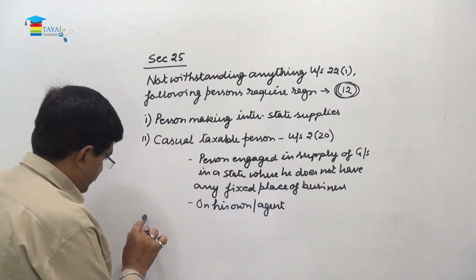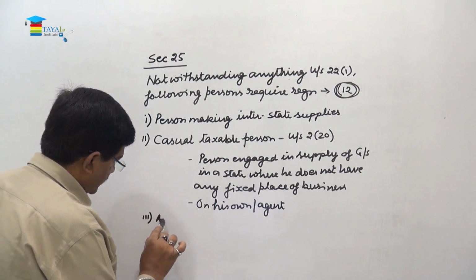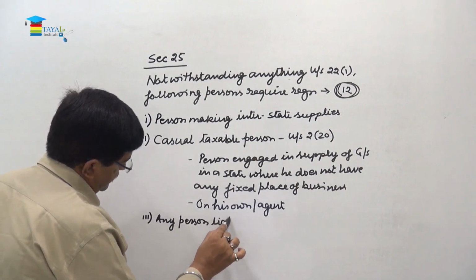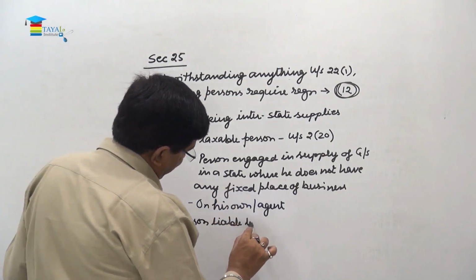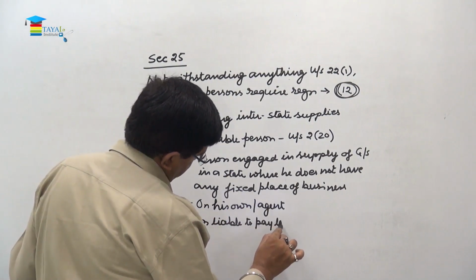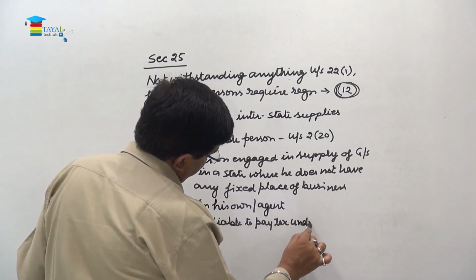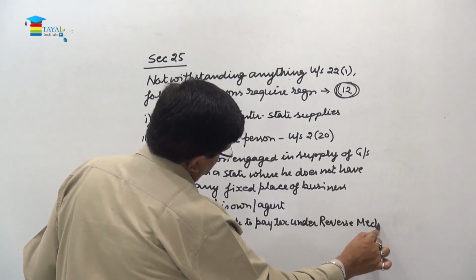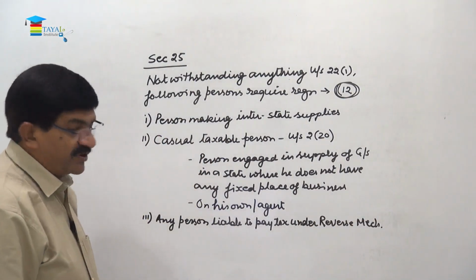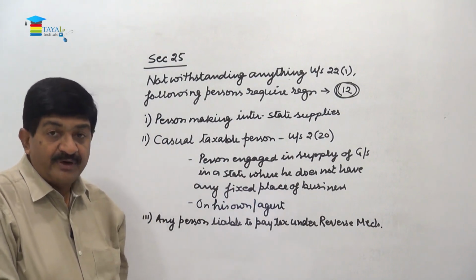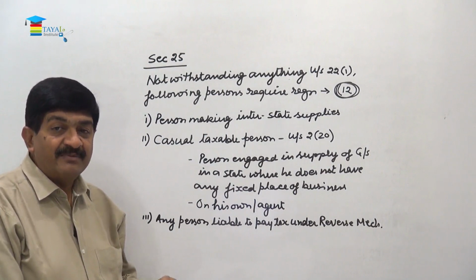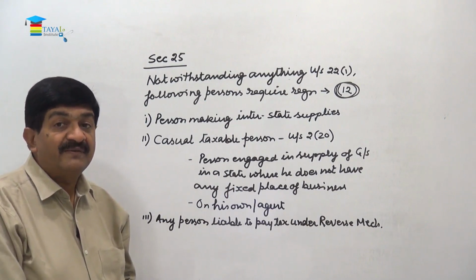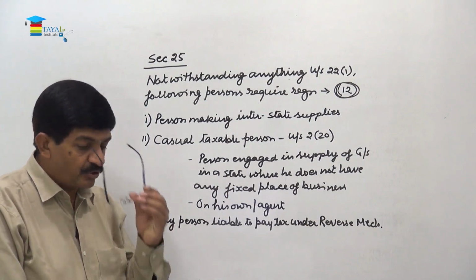Number 3, any person liable to pay tax under reverse charge mechanism. So what is reverse charge mechanism? That we have already discussed in detail earlier, when the recipient becomes liable to pay. It is not the supplier, but the recipient is liable to pay taxes. So in that case, the turnover doesn't make a difference. He has to be registered always.